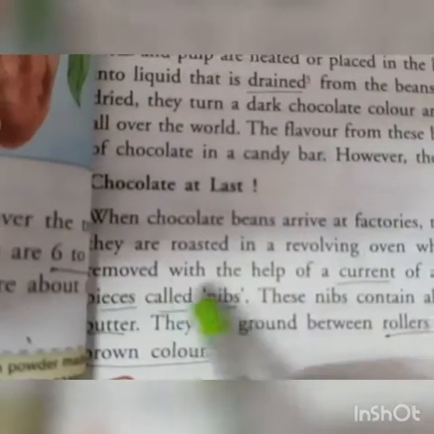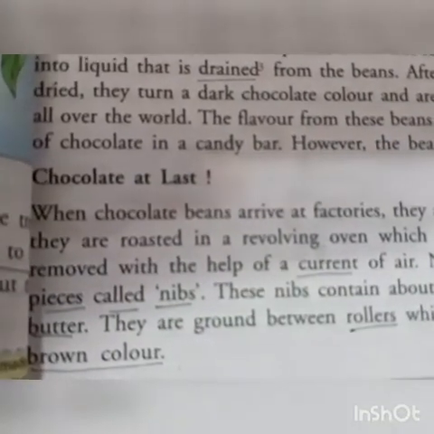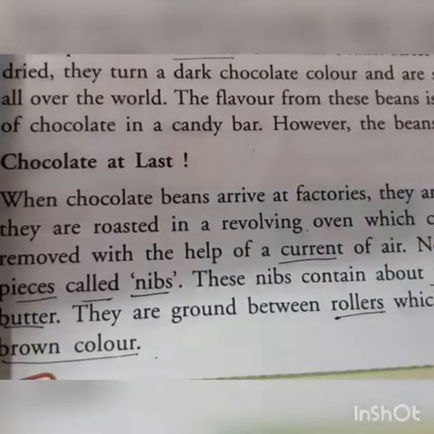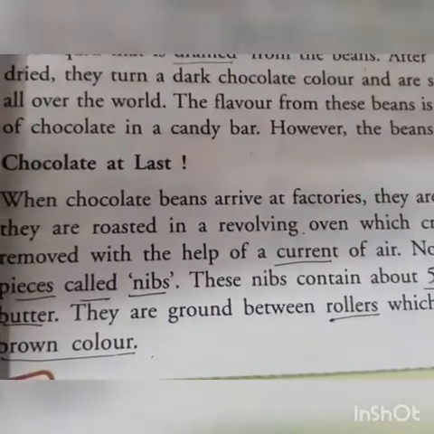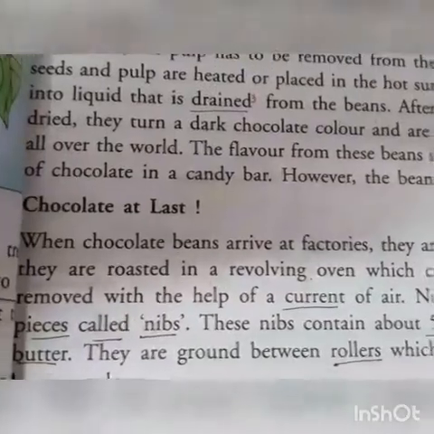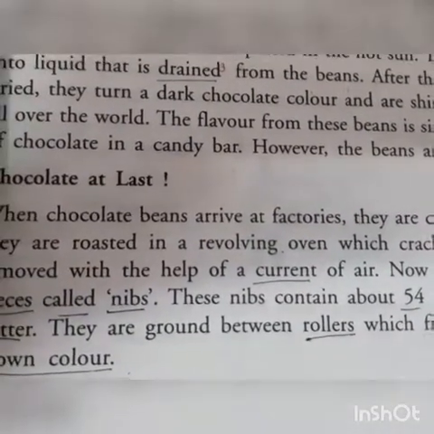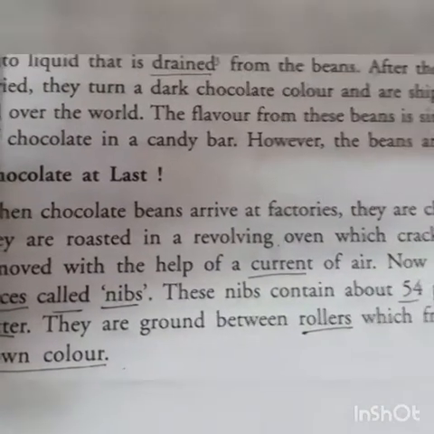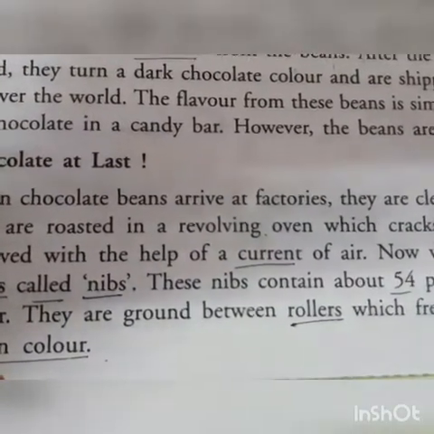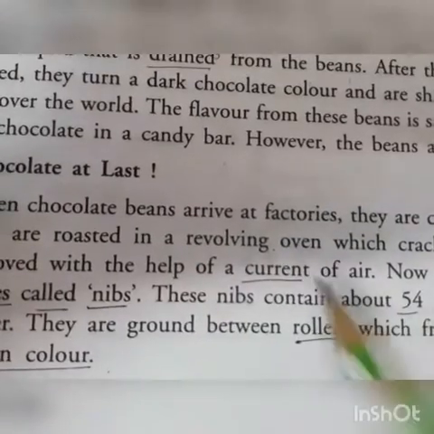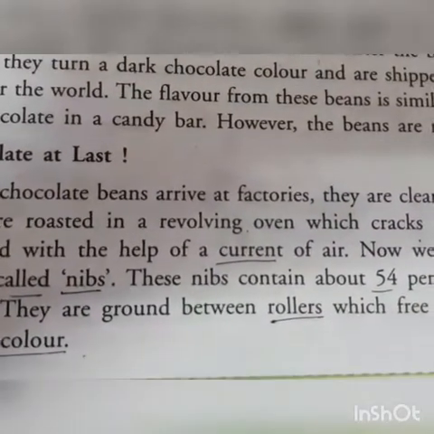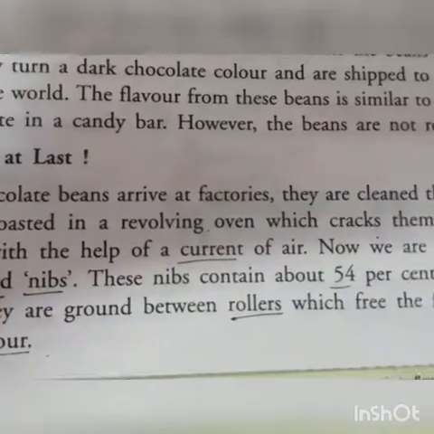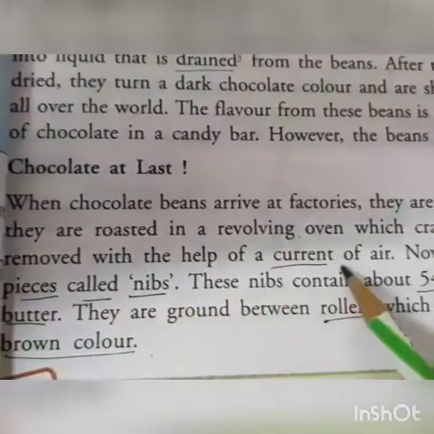Then they are roasted in a revolving oven. After they are cleaned properly, or washed with water, they are roasted in the oven so that all the water in them dries up. They are roasted in the revolving ovens, which means that the ovens keep on rotating all the time, which cracks them also. When they rotate, they hit the oven and they crack. So "cracks them" means they crack open and are divided into two parts. The shells are removed with the help of the current of air.